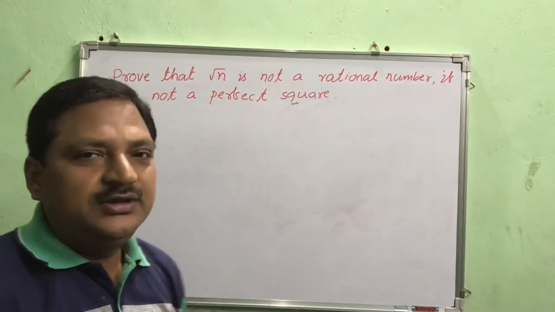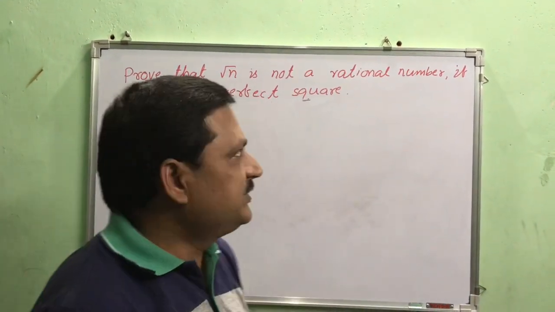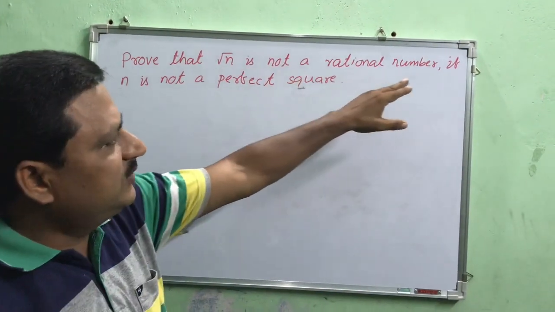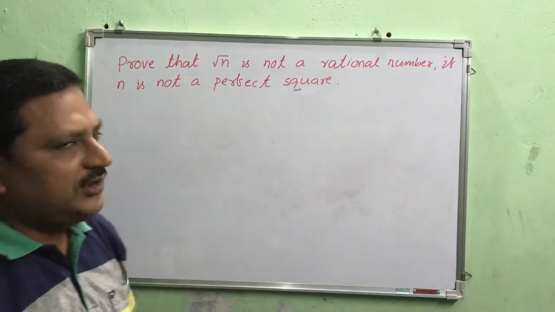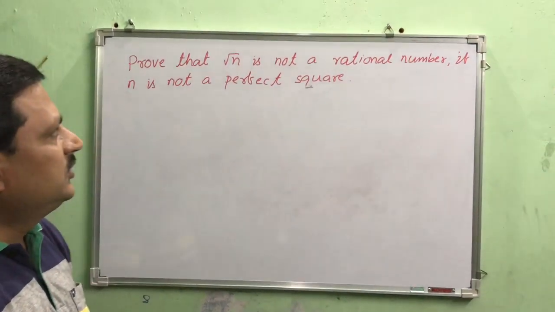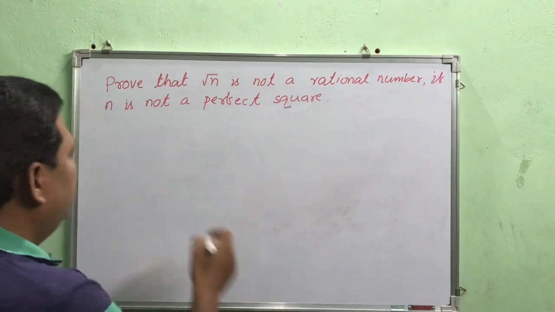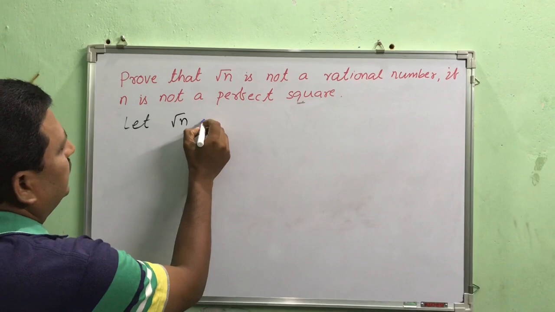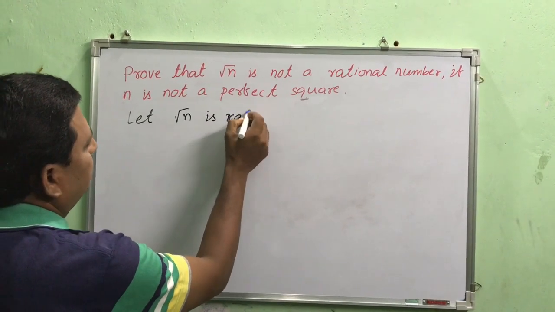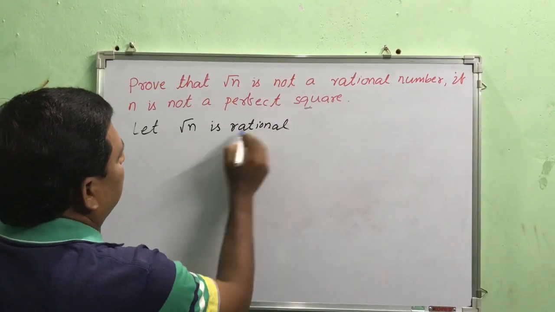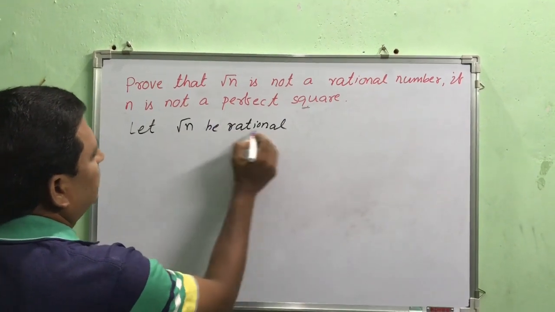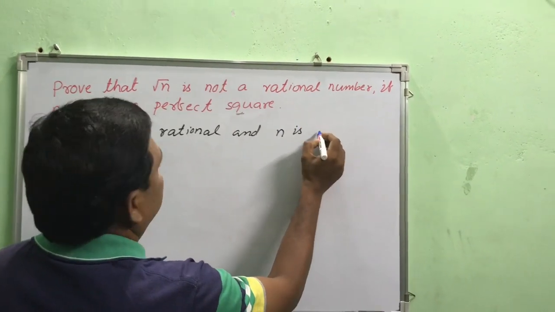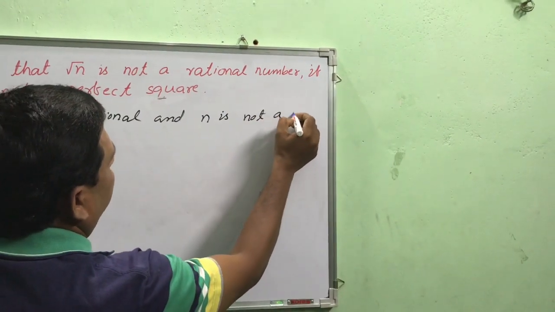And today, one of my students has sent me a question. The question is like this: prove that root n is not a rational number if n is not a perfect square. So to solve this, let's assume that root n is rational. Let root n be rational and n is not a perfect square.